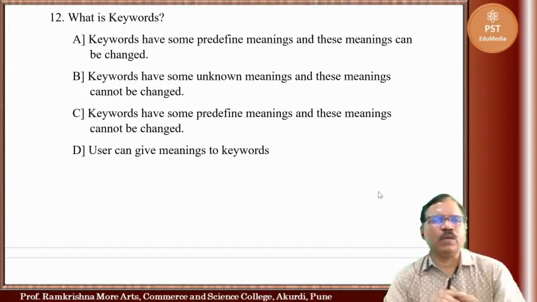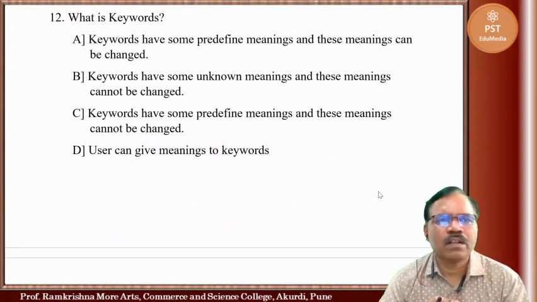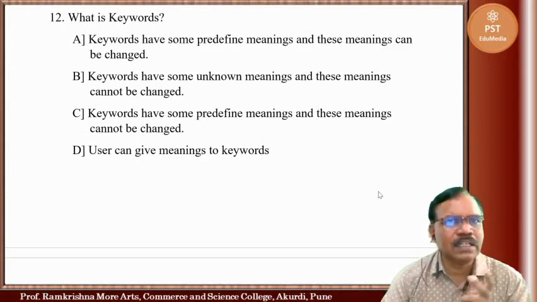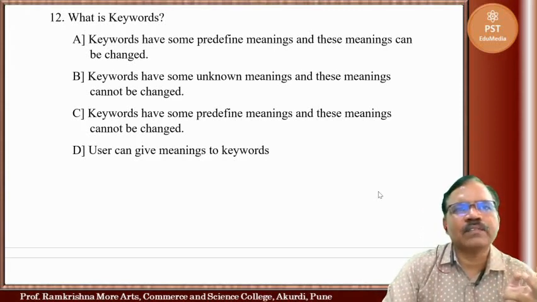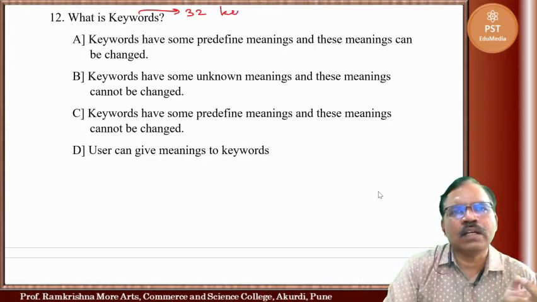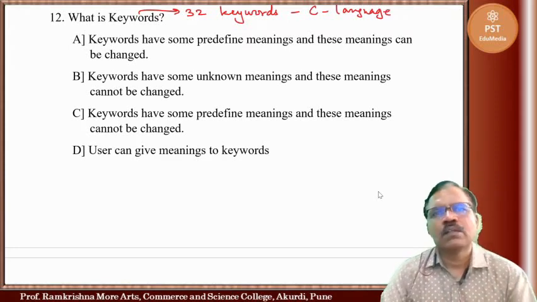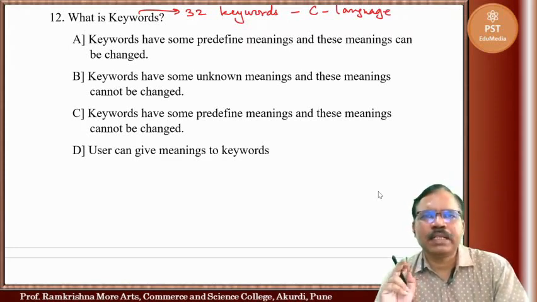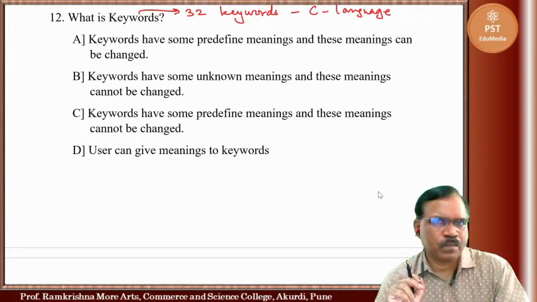Now what is a keyword? There are 32 keywords in all present in the C language.